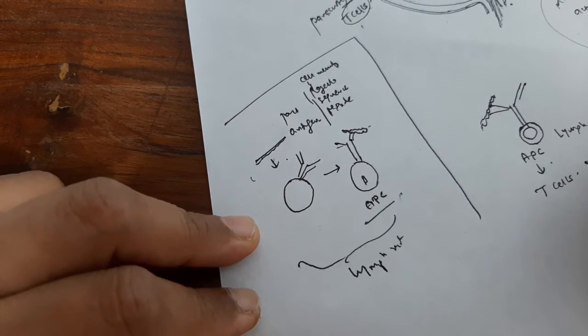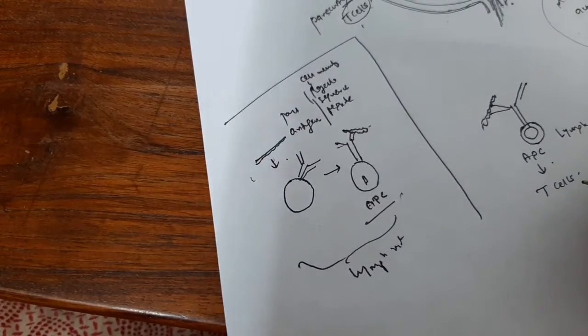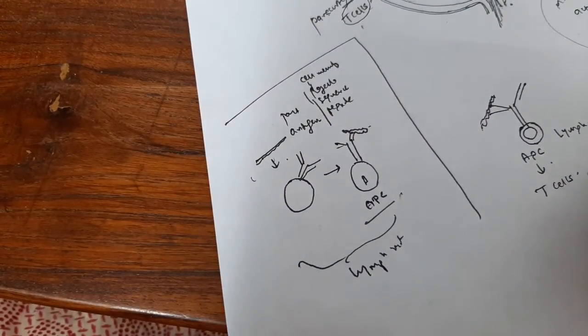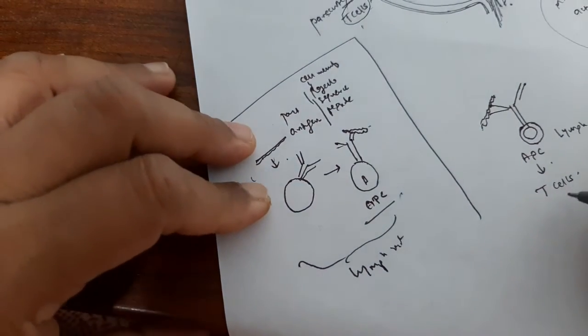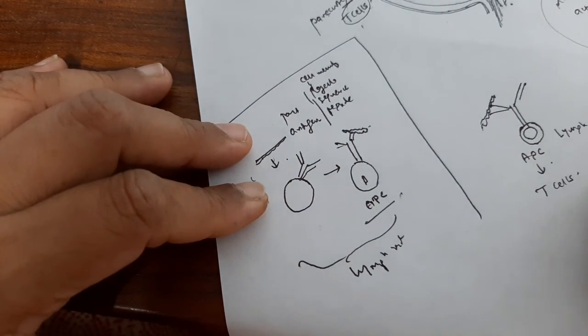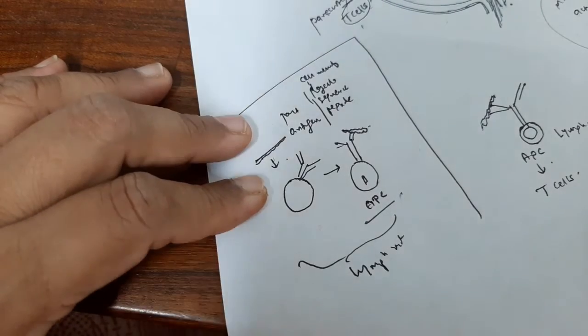So what is the function of the T cell, or how will the immune response originate immediately? The T cells are CD4 and CD8, helper cell and cytotoxic cell. If it encounters this cytotoxic cell, immediately killing is observed, isn't it?